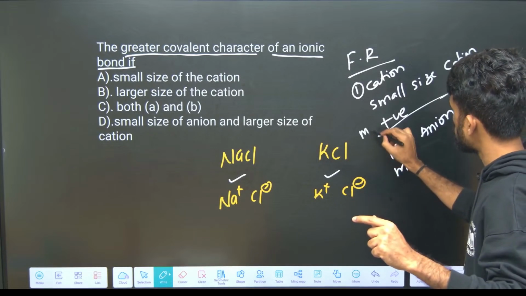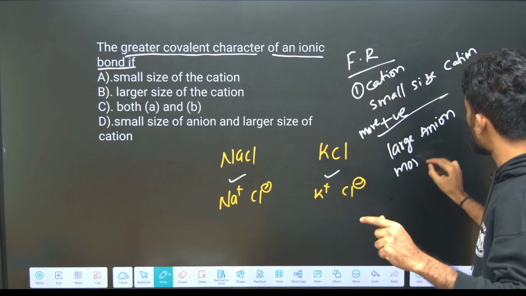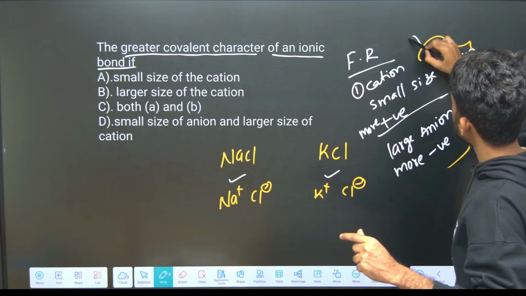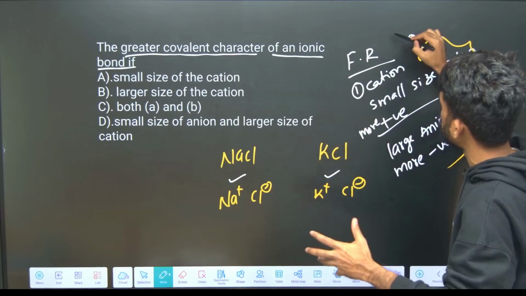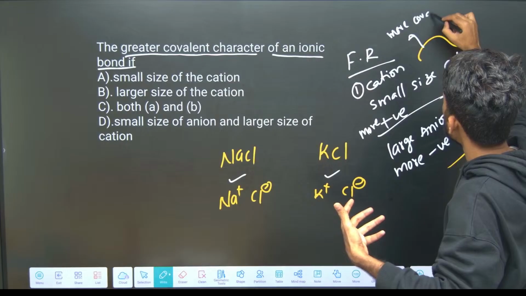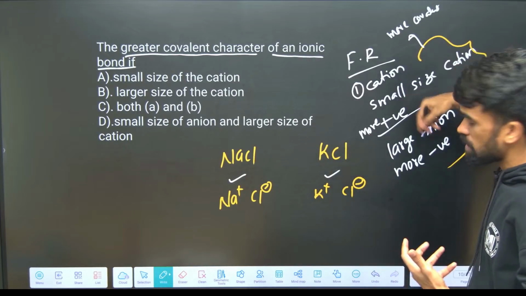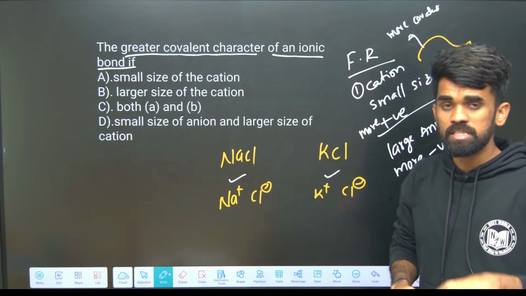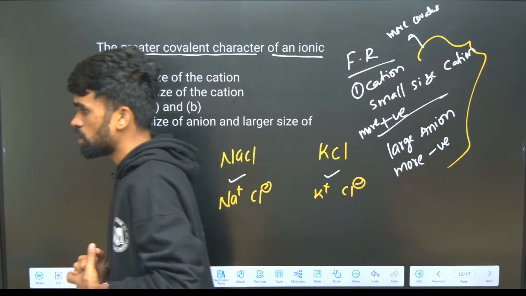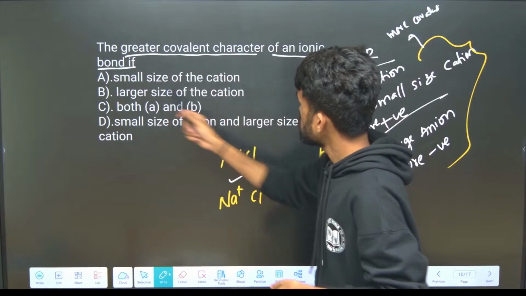So these conditions result in that particular ionic compound having more covalent nature. If these conditions are there for a particular species, then that compound will be more covalent when I compare it with the other. Okay, so now look at here. What are the conditions?